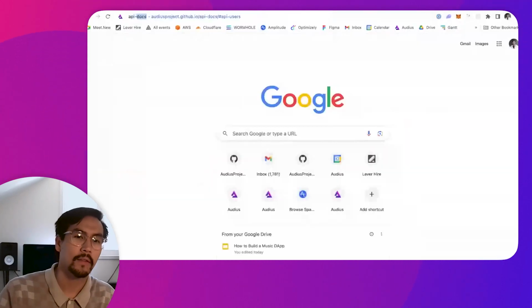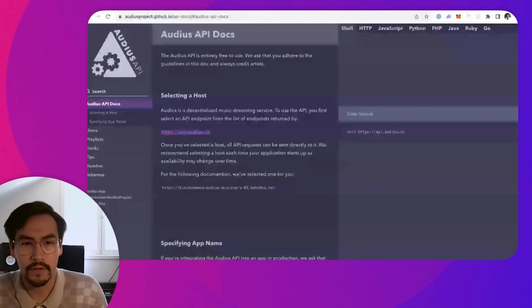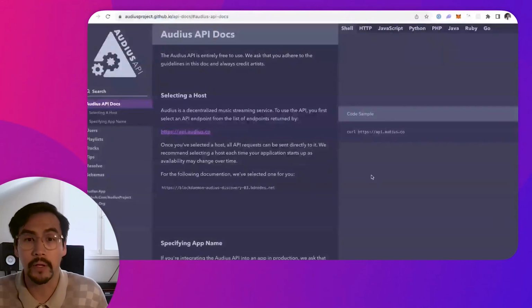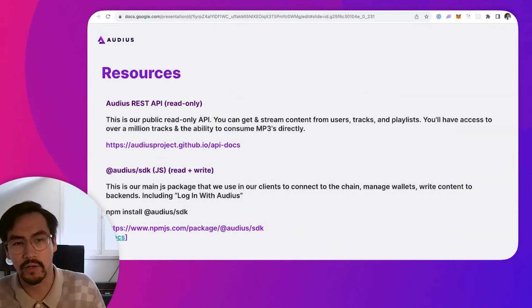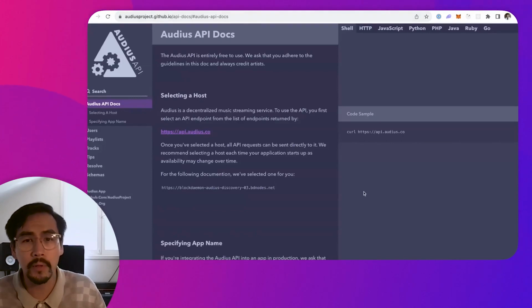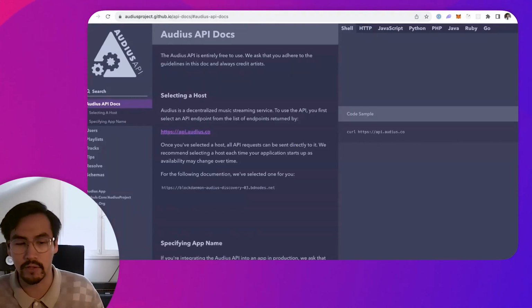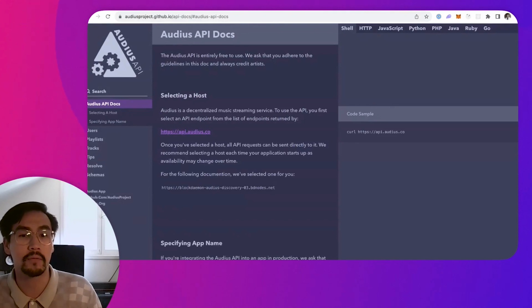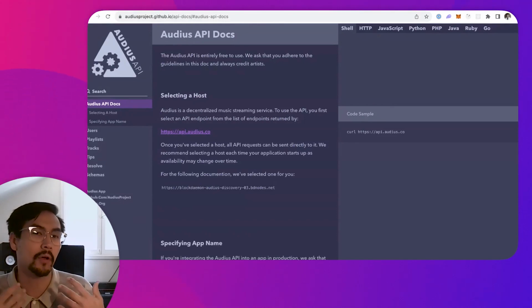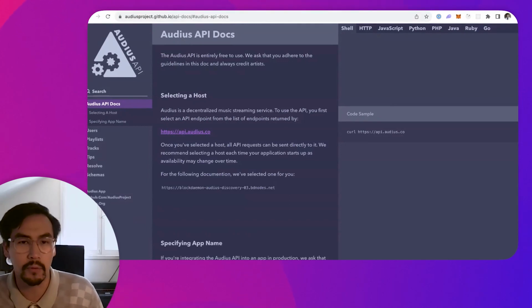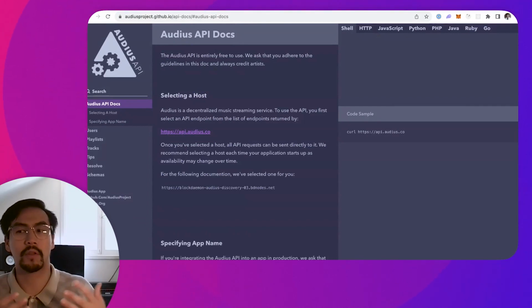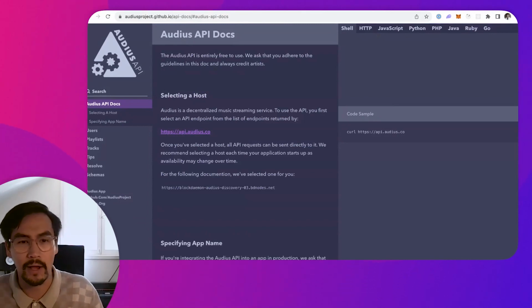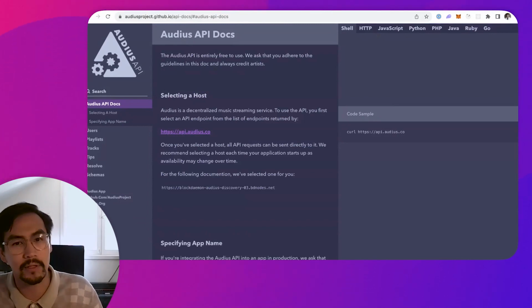So the first thing that I want to go ahead and share on this presentation is our public REST API. This is actually included in this deck in the resources section as the first link here. Our public REST API is kind of the first experience you can use to start integrating Audius and very easily get a sense of where you can pull information from and where you can broadcast information to. For example, if you are building a Web3 game and you wanted to include music, this is where you could go to really easily interact with a REST API, pull in what are the things that are trending on Audius and topping the charts, and actually have those be played back to users as an in-app experience.